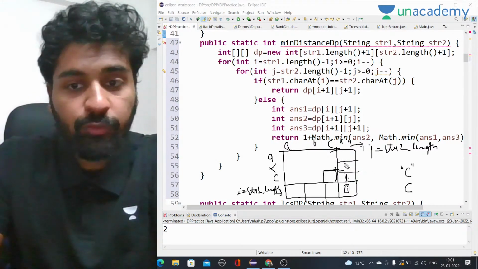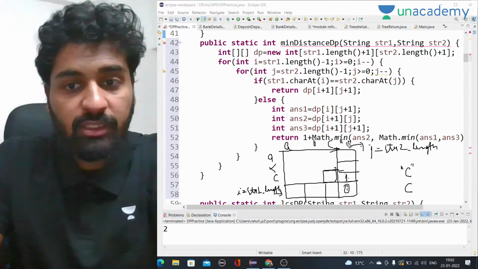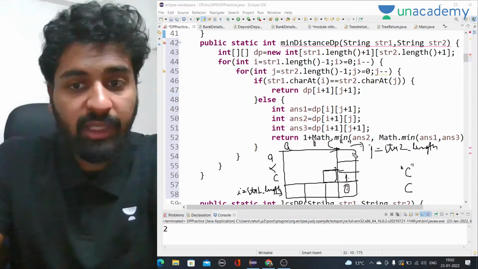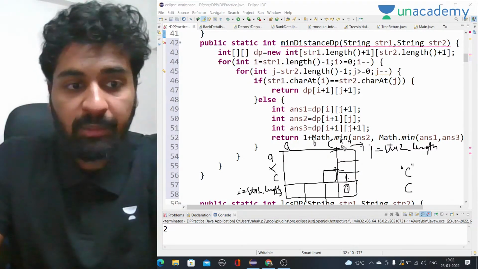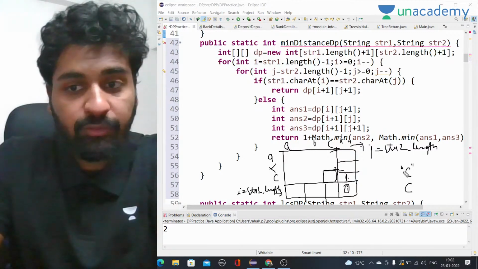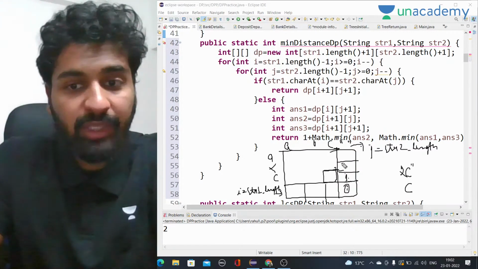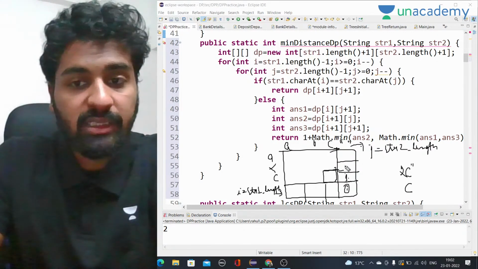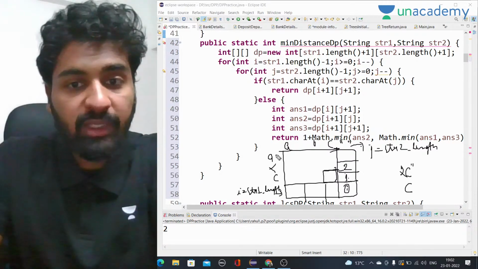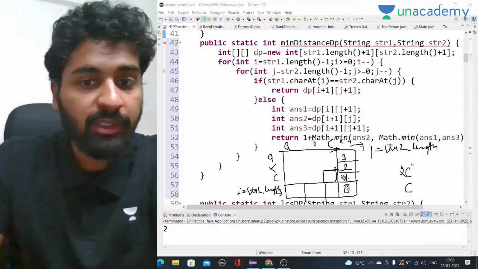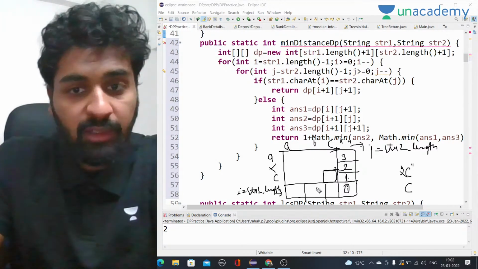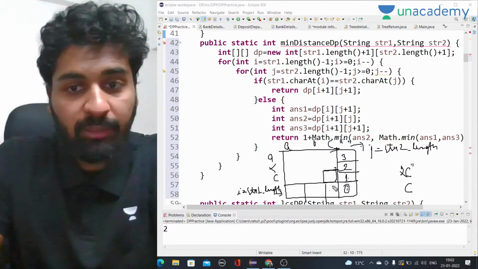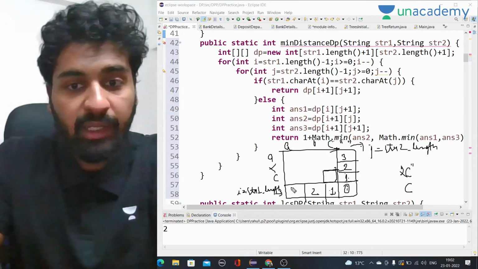Now we move forward. Here we have XC and the second string is empty. If one string has XC and the other is empty, we have to insert XC into the other string, so the answer will be 2. In the same way, if we have AXC and an empty string, the answer will be 3. Same way here, if the first string is empty and we have C only, the answer will be 1, here it will be 2, and here it will be 3.